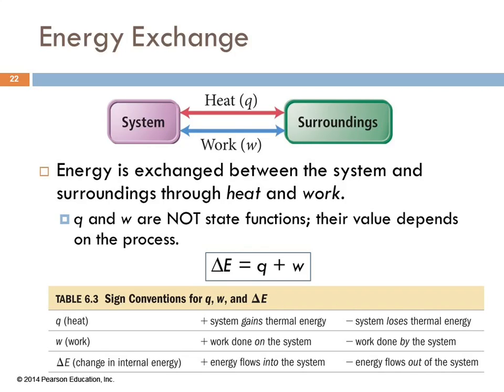Well, how is energy exchanged through the system and the surroundings? 2 ways, heat and work. Heat is Q. Don't ask me why. And W is work. That makes more sense, doesn't it? W for work. These are not state functions. The amount of heat transferred, the amount of work done does depend on the process. But when you put them together, they give you the change in energy, which is a state function.